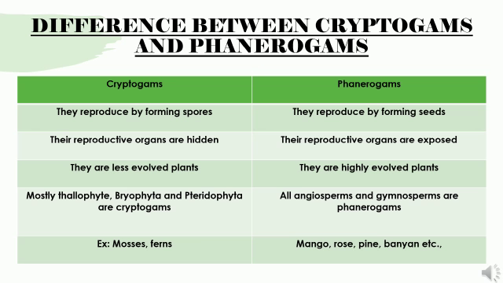Examples of cryptogams are mosses and ferns. Examples of phanerogams are mango, rose, pine, banyan. All well-developed trees and plants come under phanerogams. So this is the major difference between cryptogams and phanerogams.